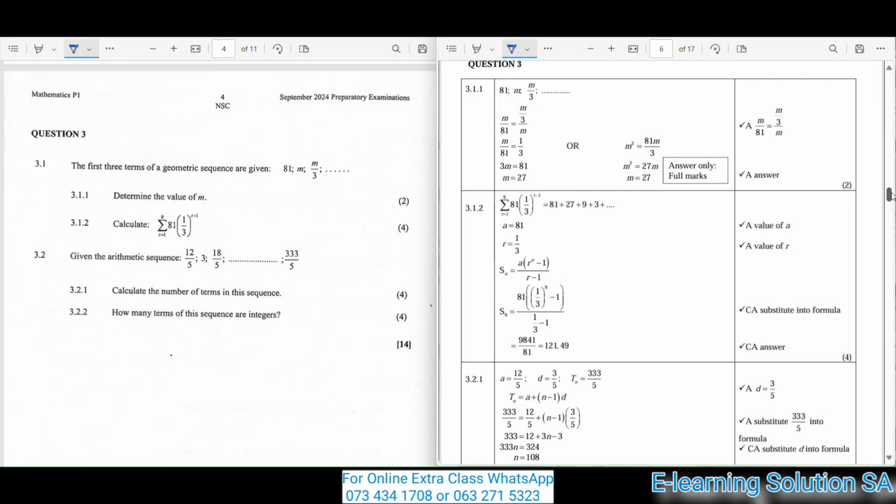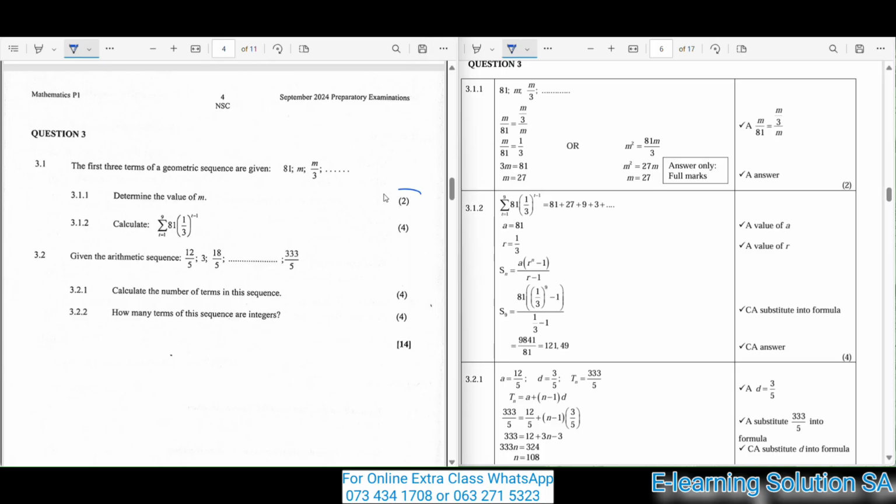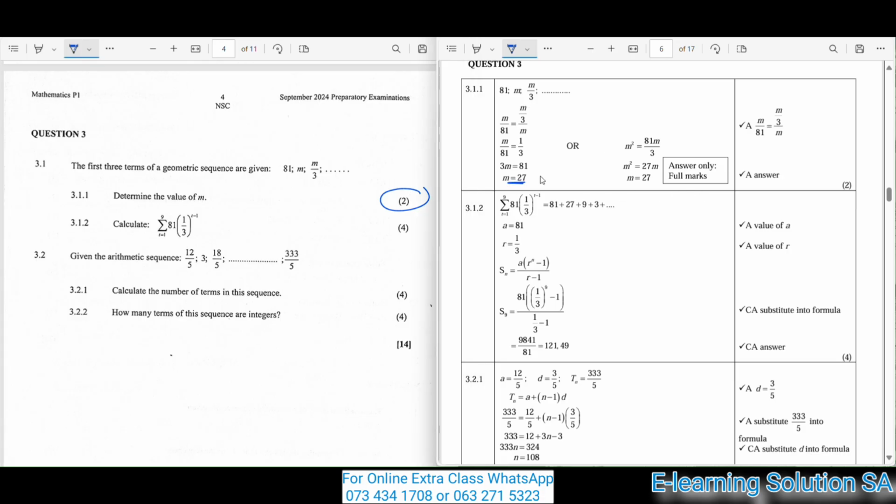Okay, guys, 3.1. The first 3 terms of a geometric sequence are given: 81, m, and m over 3. Determine the value of m. For 2 marks, you are determining the value of m in 3.1.1. So this is your final answer, by the way. You do it like that, you get 2 marks, or you do it like that, you also get 2 marks.